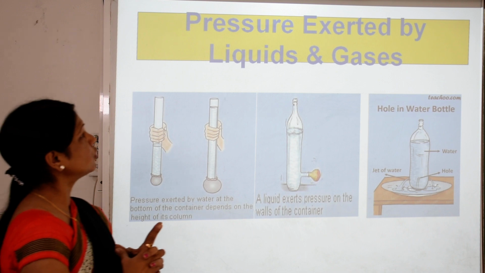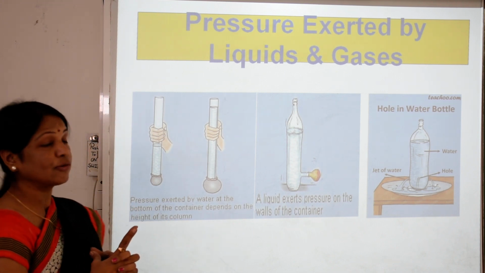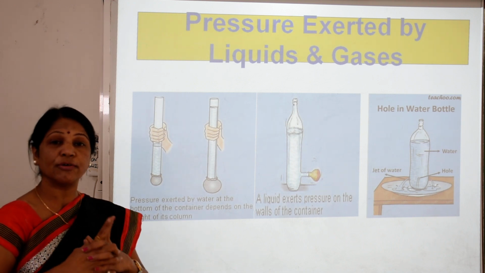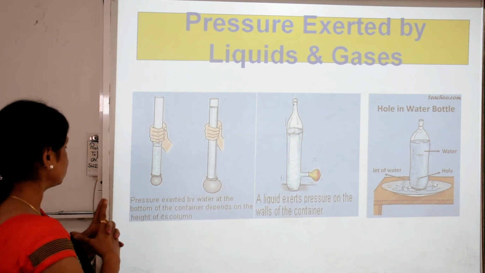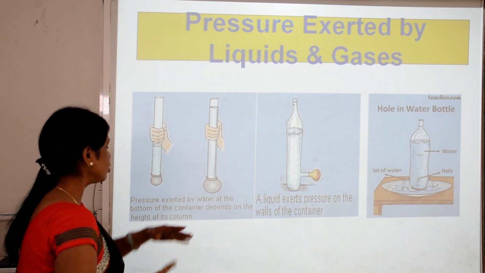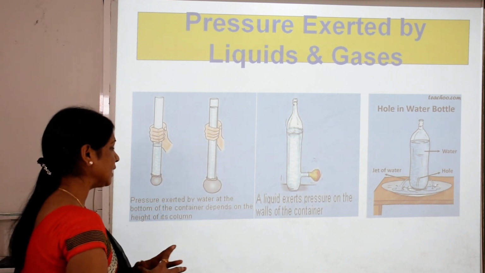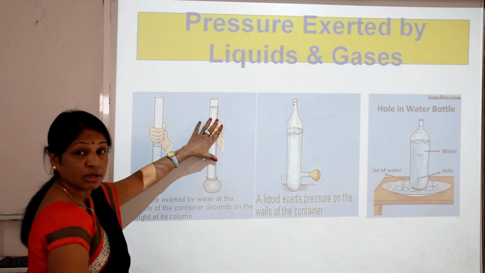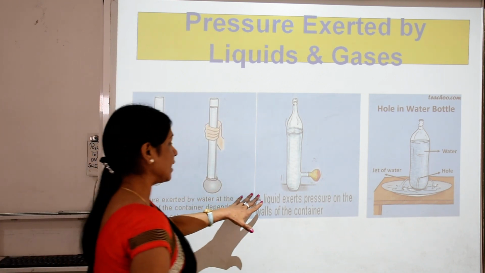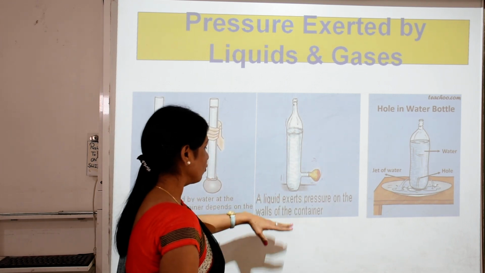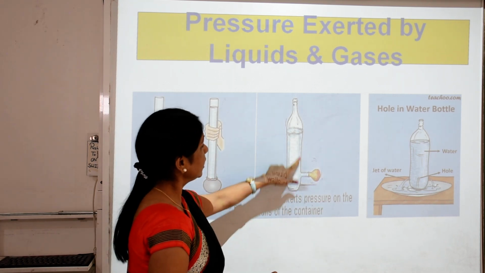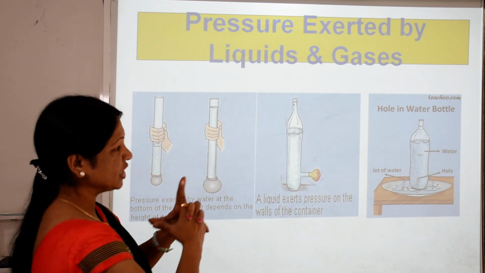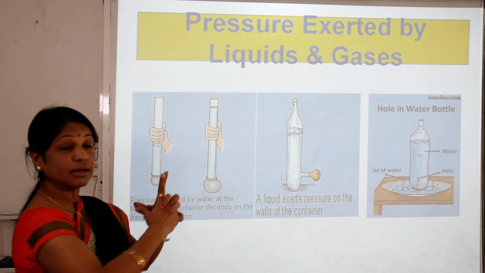Now further we talk about the pressure exerted by liquids and gas. Yes children, pressure is also exerted by liquid and gas, in both situations. The pressure exerted by water at the bottom of the container depends on the height of its column. Second, a liquid exerts pressure on the wall of the container. It is shown here. Next, a hole in the water bottle: a jet of water comes out of the hole.